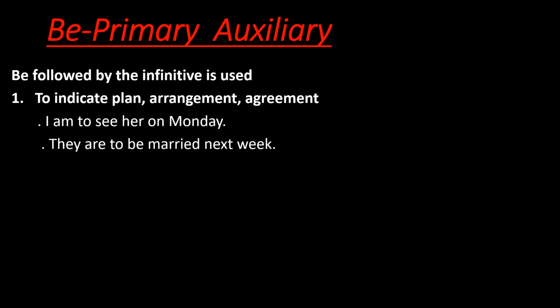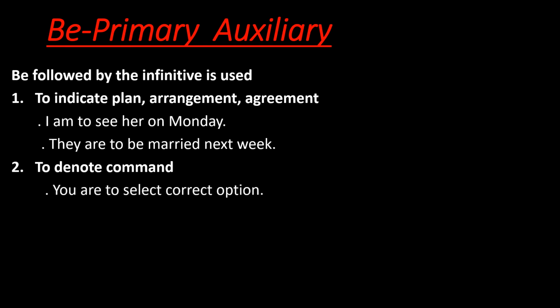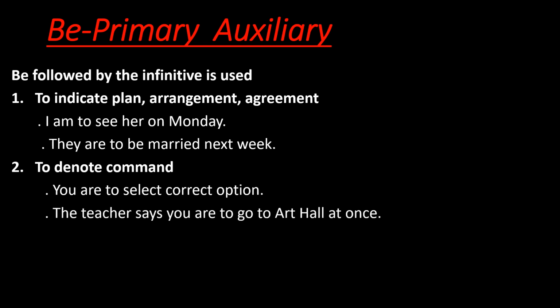They are to be married next week. Second, to denote command. You are to select the correct option. The teacher says you are to go to the art hall at once.